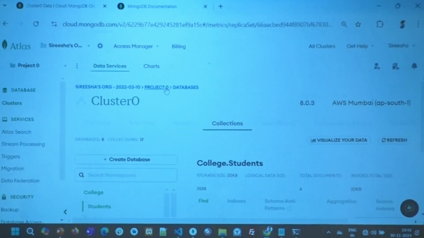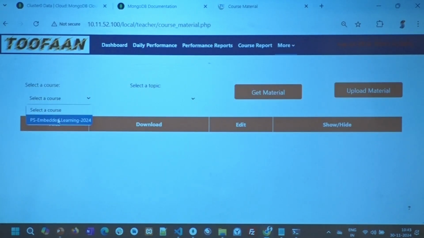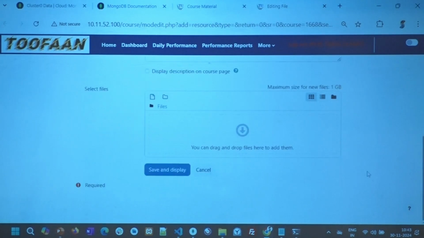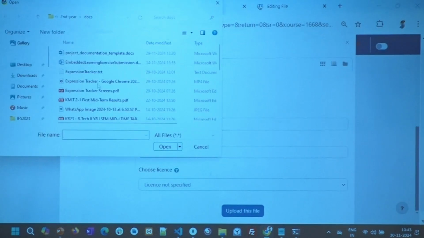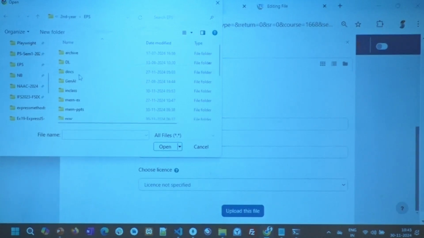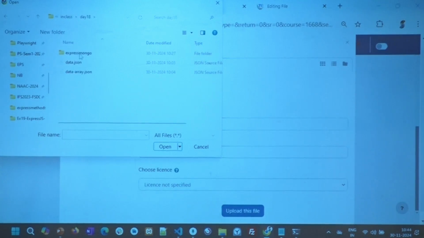There's not much code here. I hope you all have submitted your exercise. Select the course, select the topic, done, display, choose file. Please try these things on your side.